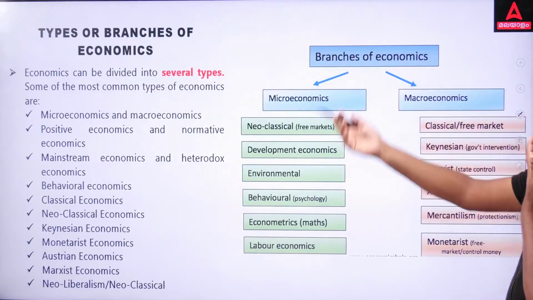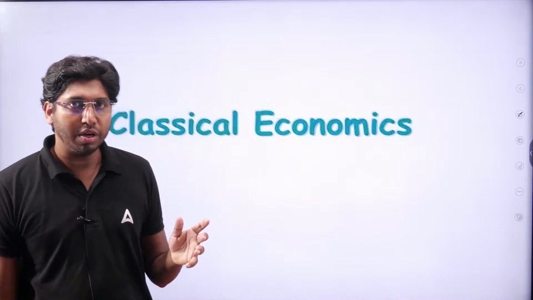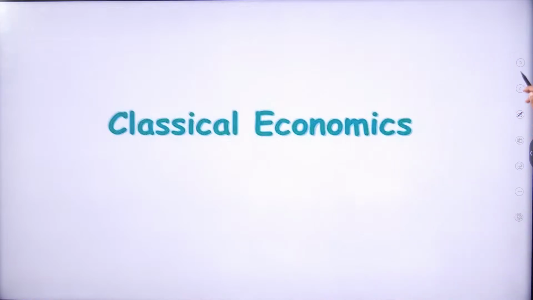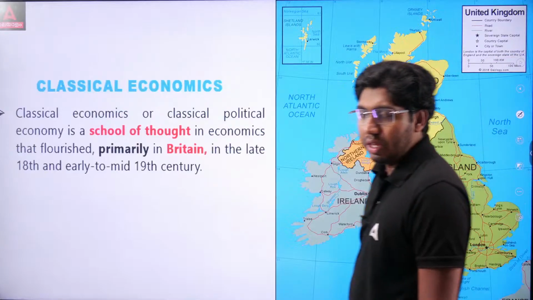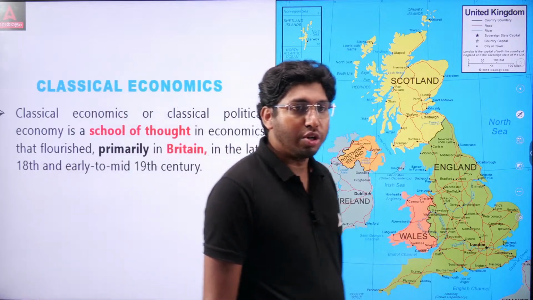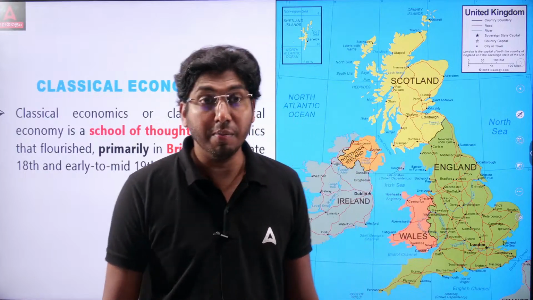So these are certain branches of economics. Basically, it has two types of economics, macro and micro. Then it is divided into certain branches. First, we are focusing on classical economics. Classical economics, or classical political economy, flourished primarily in Britain.